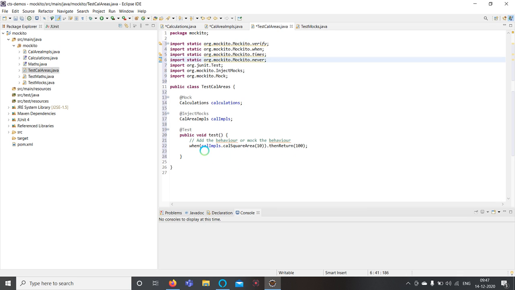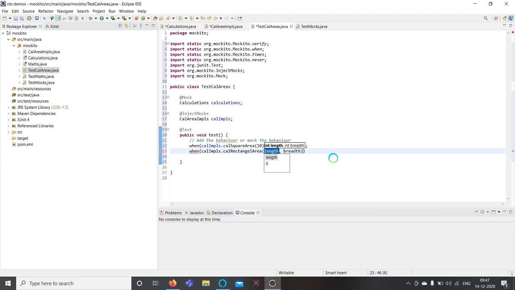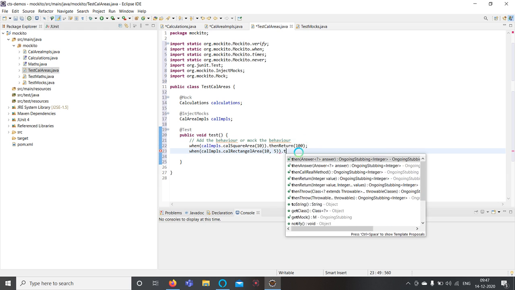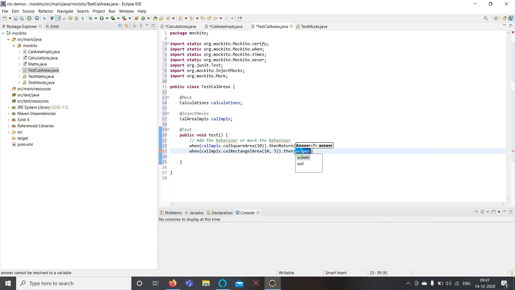So when you call this method, return this one. In the same way, we will add another behavior: calculate rectangle area of say 10 comma 5, then return 50. So now I have defined the behaviors.